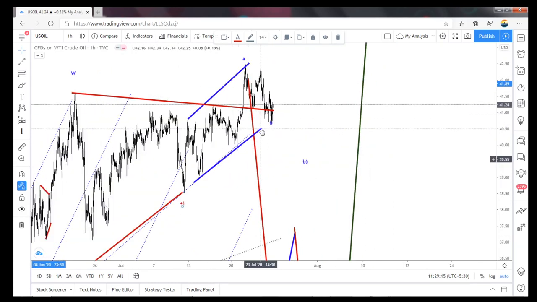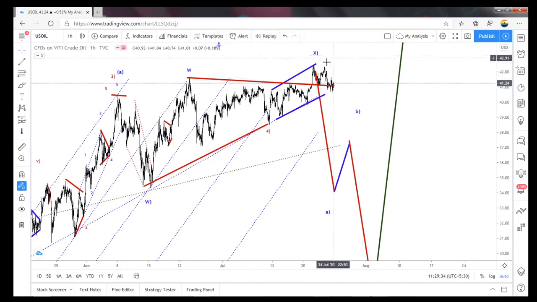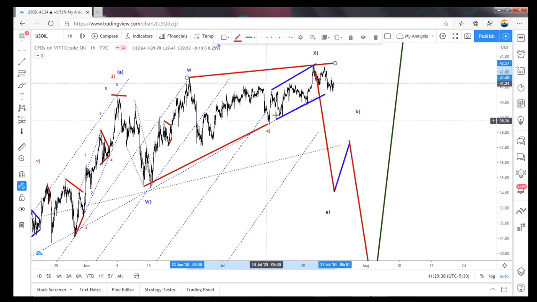The fifth wave is also a 5-wave structure, 1, 2, 3, 4, and 5. So maybe it ended here. It has a chance of ending here, or it could continue a little bit, one more high also, like this.